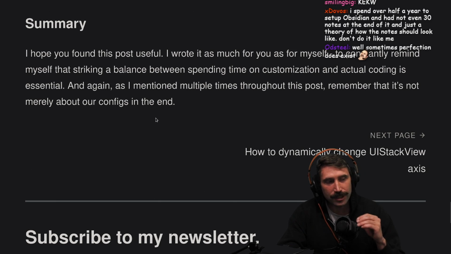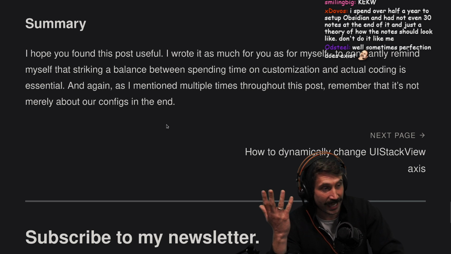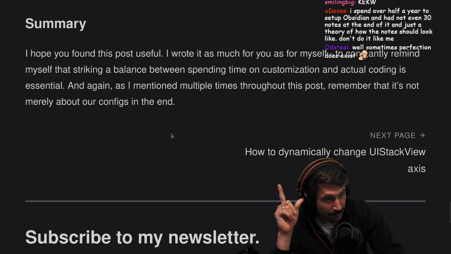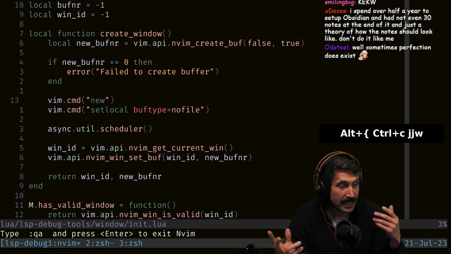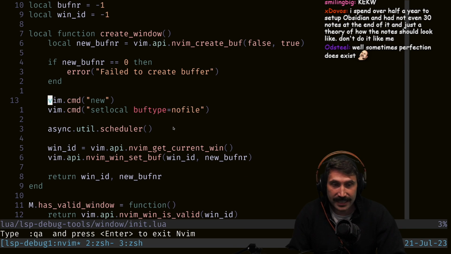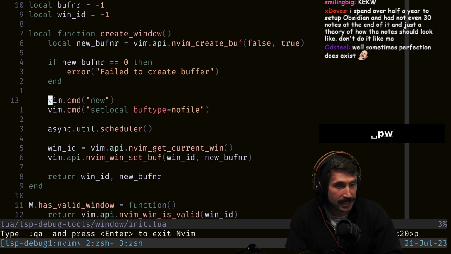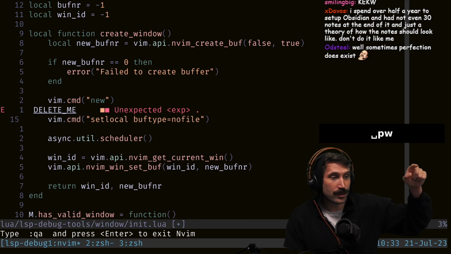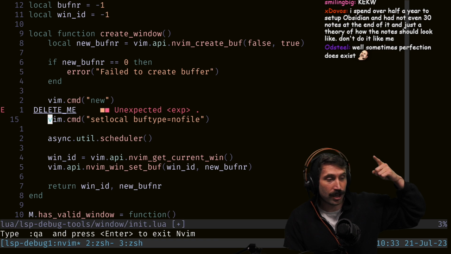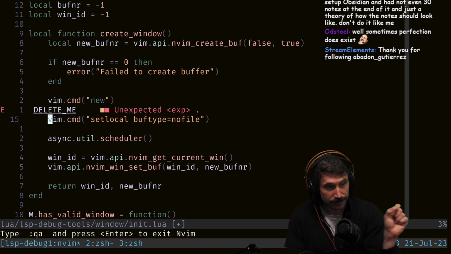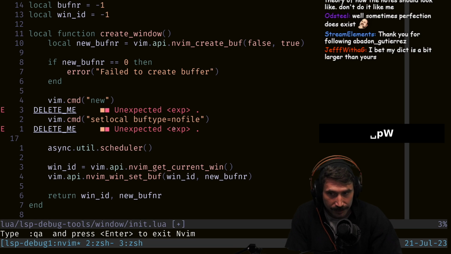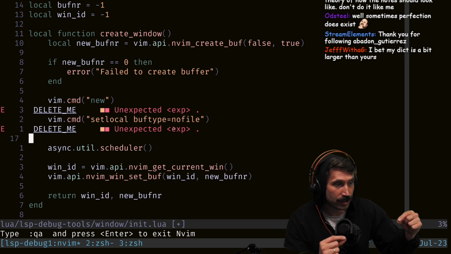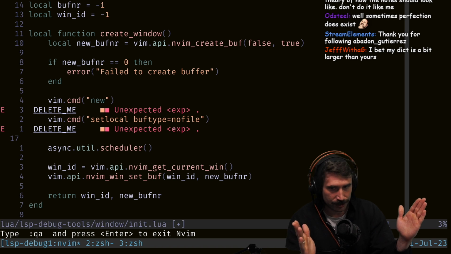Okay, so let me tell you about how much I take my mentality that he just mentioned to a T. In my previous setup, I could be on a word like this and hit leader PW. And what it would do is actually a project search for the word underneath my cursor. And I could also do leader P capital W, which would do a project search with a capital W search. So it would actually go through all the periods.